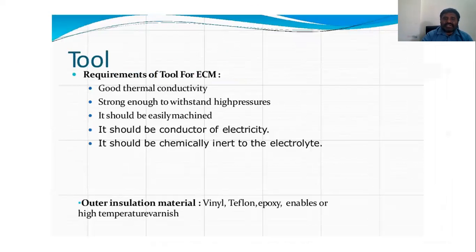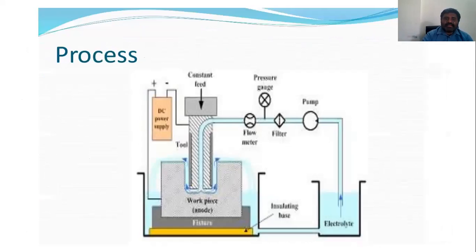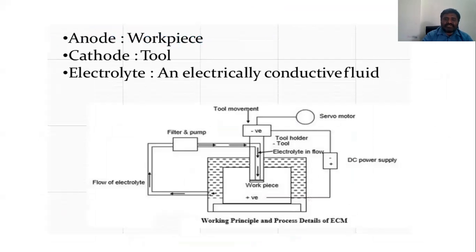Now see here, once again I am going through this diagram, so this is very important. The first thing is the workpiece, which is connected with the anode, and the tool is connected with the cathode. Both are connected to the DC power supply. Now I am supplying electrolyte, made up of for example sodium chloride. I am sending the sodium chloride from the filter to the pump, and in the filter the dust particles can be removed. Then it moves to the bath, and this is a fixture.